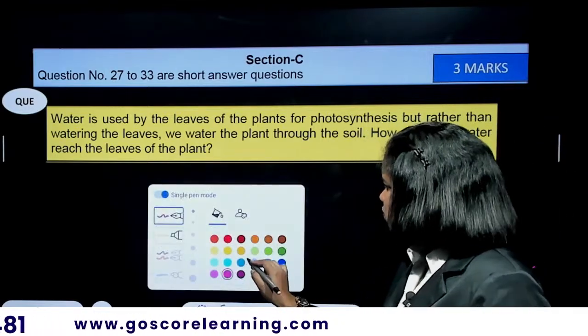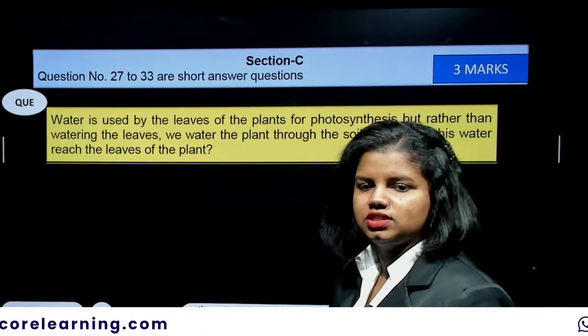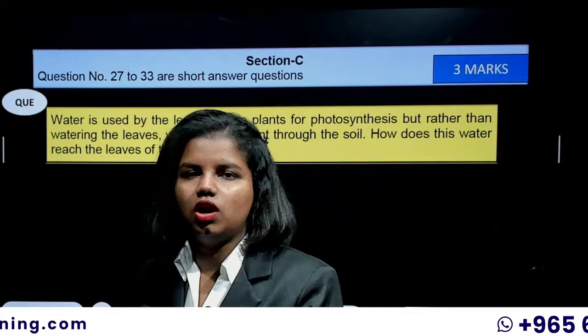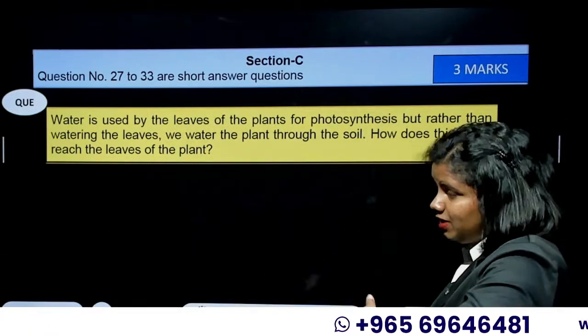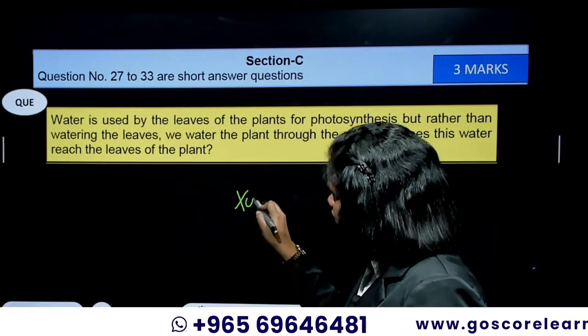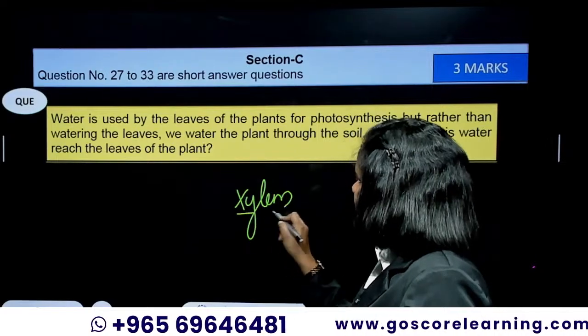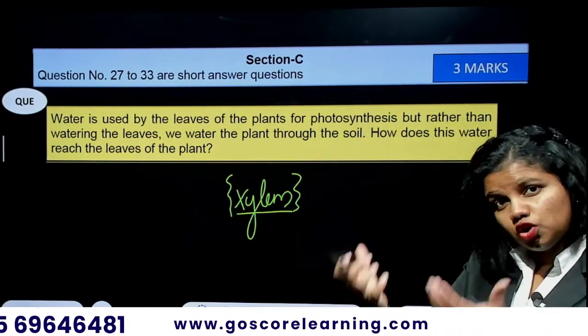It's a very simple question. For 3 marks, you will have to elaborate your answer, because you can simply write roots take in the water and give it to the leaves through. And how you can elaborate the answer is that you can add on the point like, I think you already know xylem. Xylem is the permanent tissue in a plant which is actually